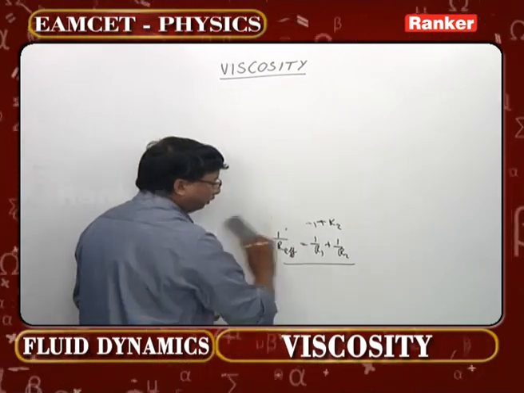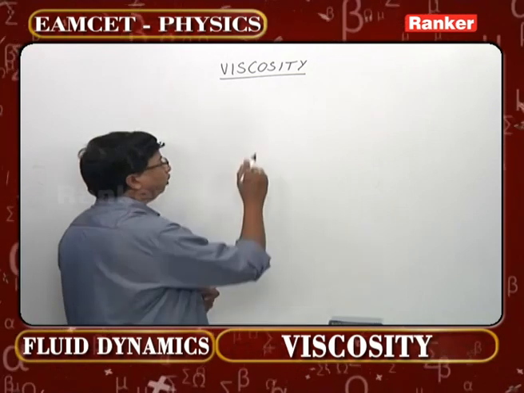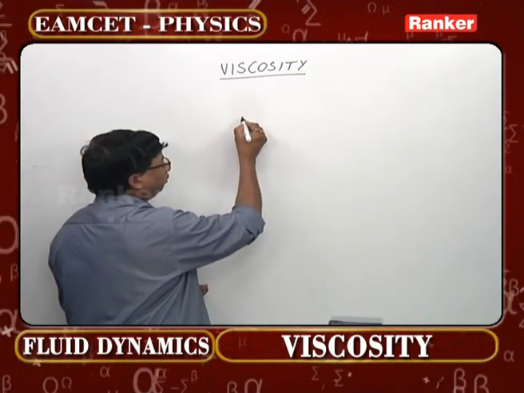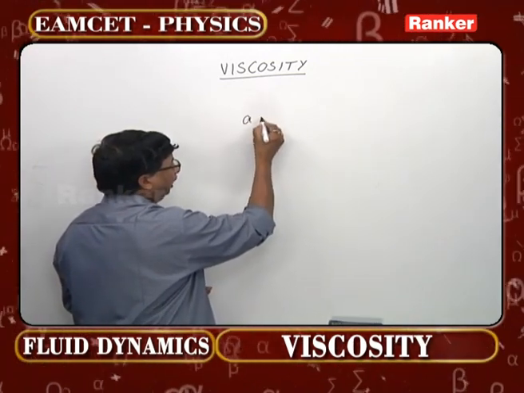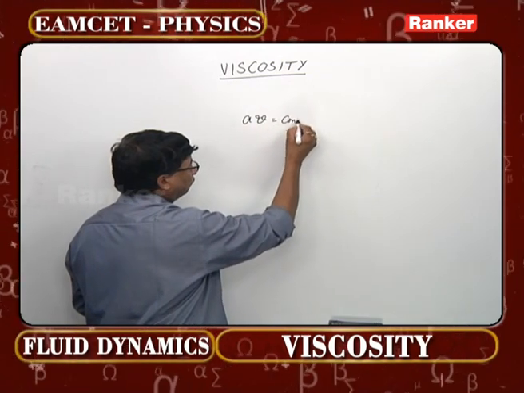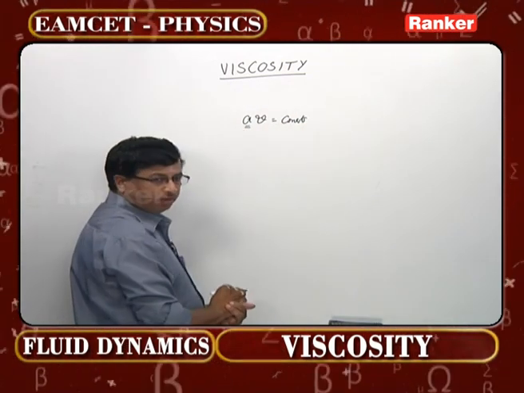Now come to the next equation, which all of us know as the equation of continuity. A into V is constant. A is the area of cross section.